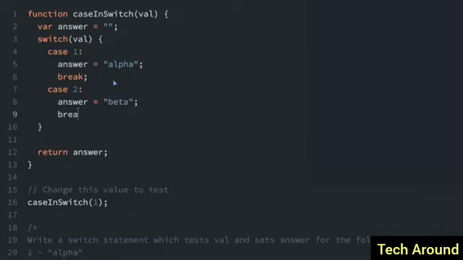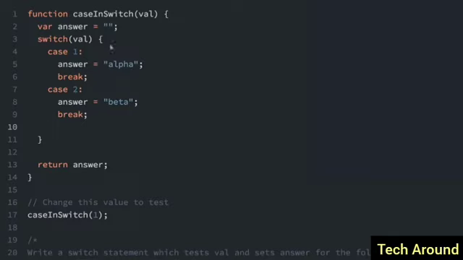And then we always need the break statement. If you don't have a break statement, it will just run through to the next case statement automatically. So if the case was 1 and you did not have a break here, first it would set the answer to alpha, and then it would set the answer to beta. It would just skip over right to the next case statement. But since the break is here, it's going to go out of the switch statement completely. So it would start running the code after this last curly bracket.